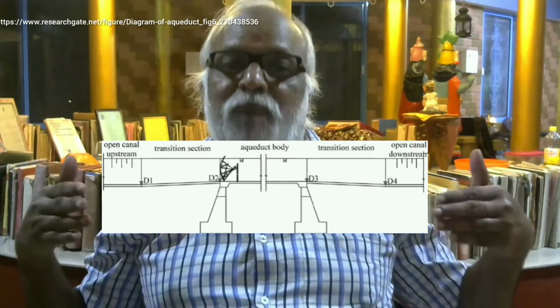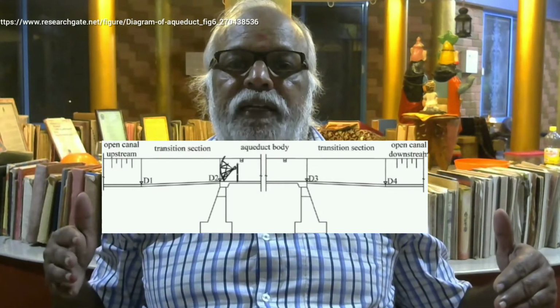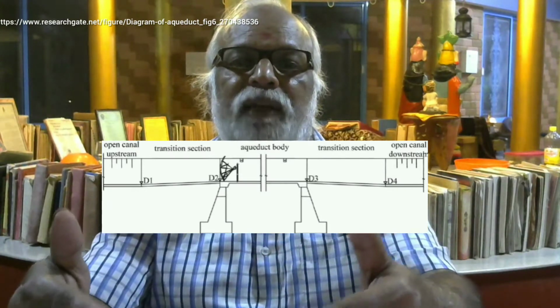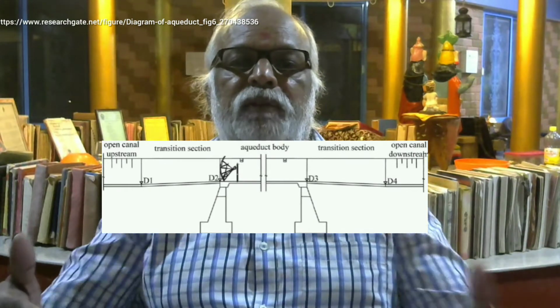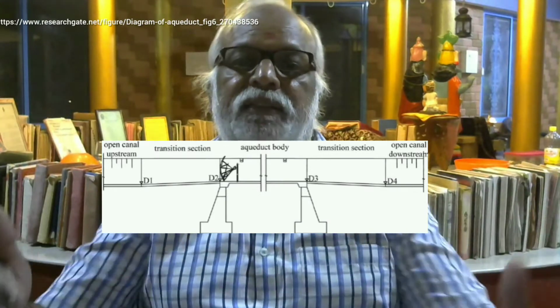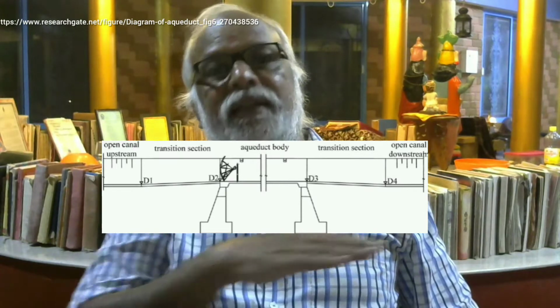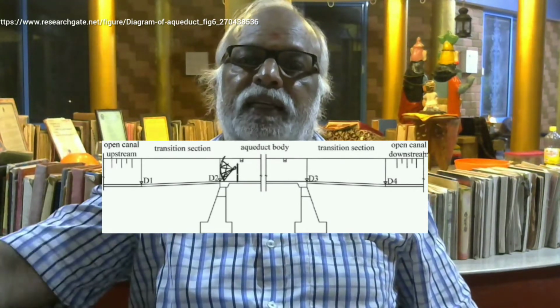So there will be a splay, as I have told you yesterday, that 10 meter wide will be splayed to 2 or 3 meters at the upstream. Usually the splay will be 1 in 3. The splay will be 1 in 3. So there will be a sloping bed. The bed also will be gradually sloping and reaching the canal.